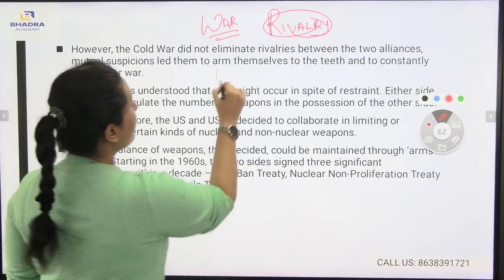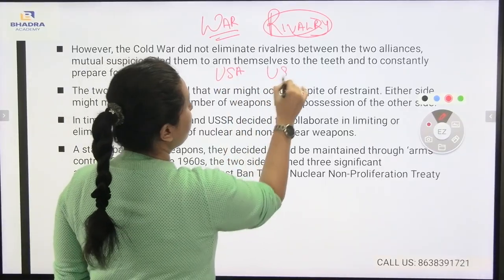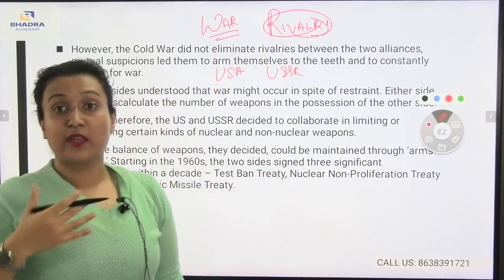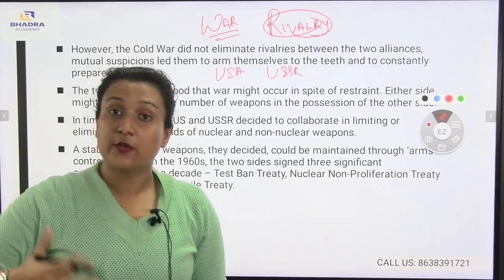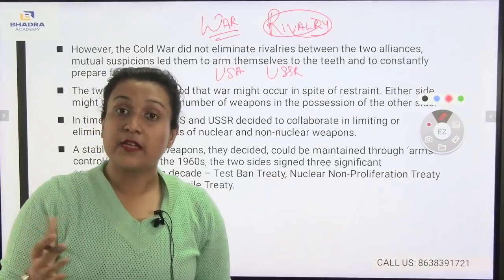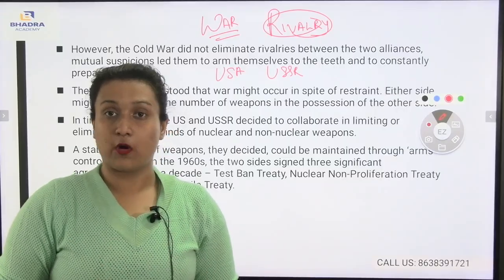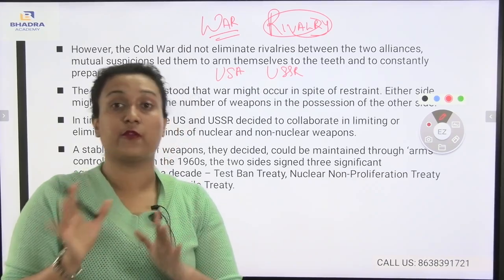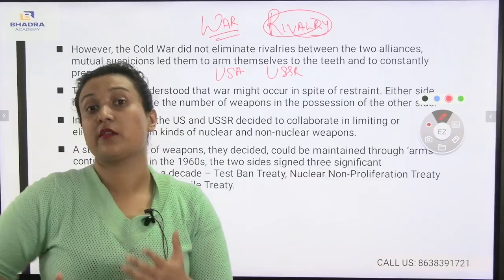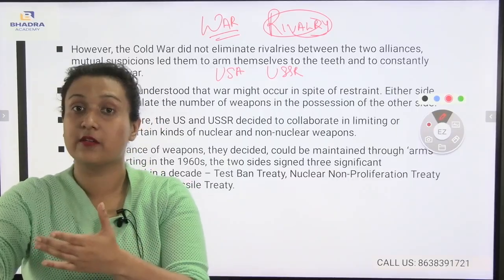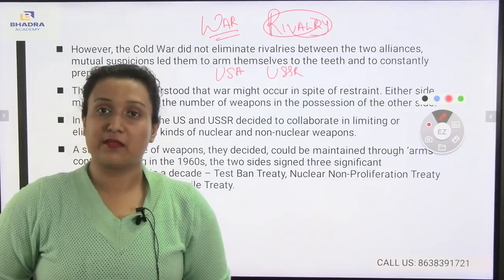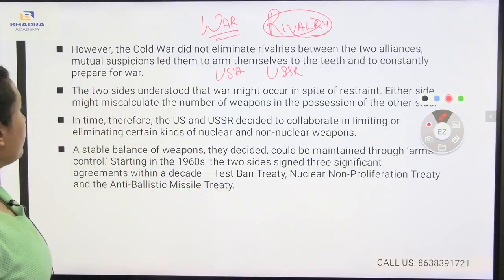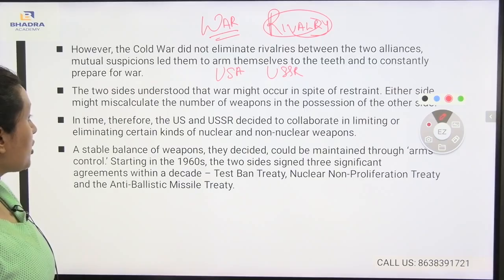Because of the USA and USSR, other countries also prepared their militaries so that they could stay away from war. The Cold War created much more suspicion among other countries, which started suspecting whether another country could go for war or start a war. Two sides understood that war might occur in spite of restraint. Either side might miscalculate the number of weapons in the possession of the other side.